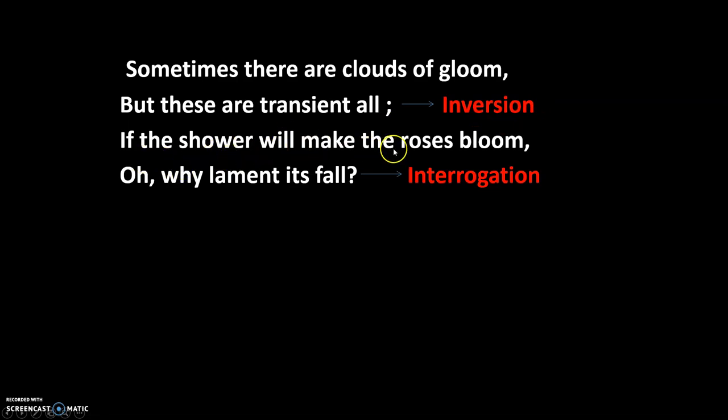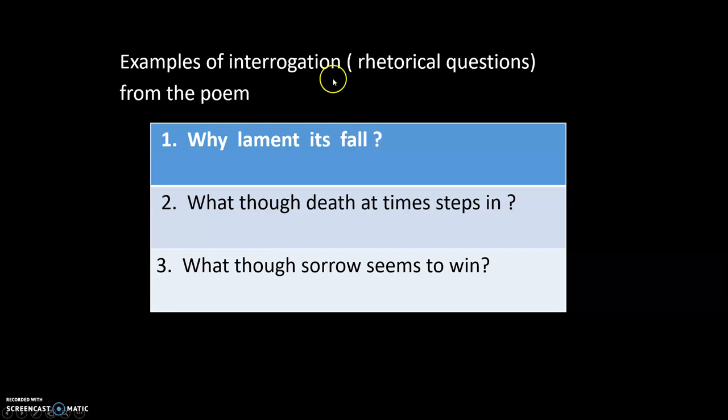If the shower will make the roses bloom, oh, why lament its fall? Now here, you see, it's a question mark, it's an interrogation, okay? Then more examples of interrogation and rhetorical questions from the poem.